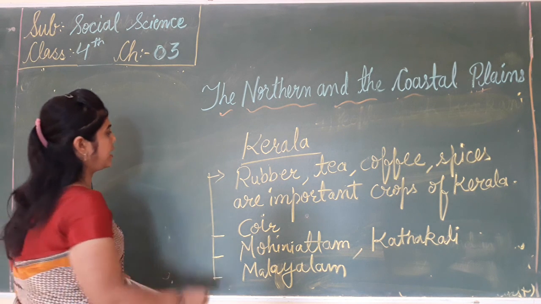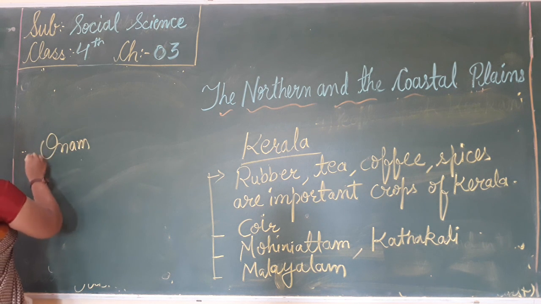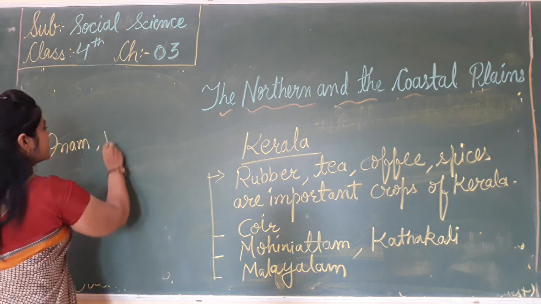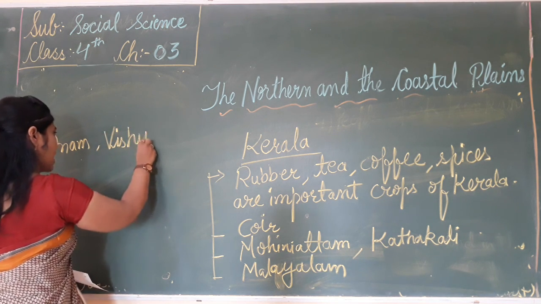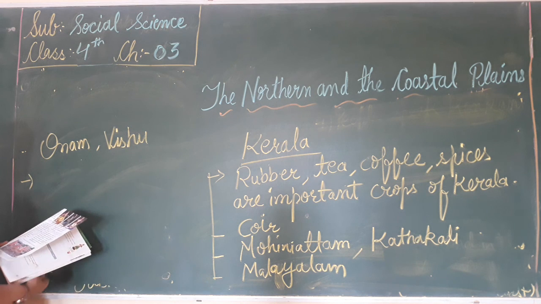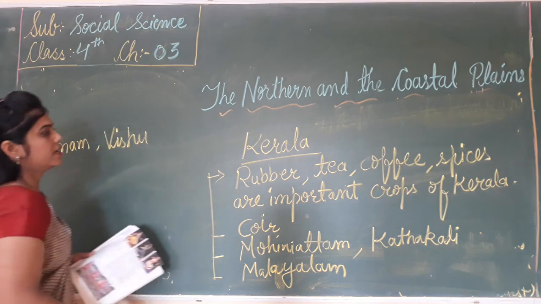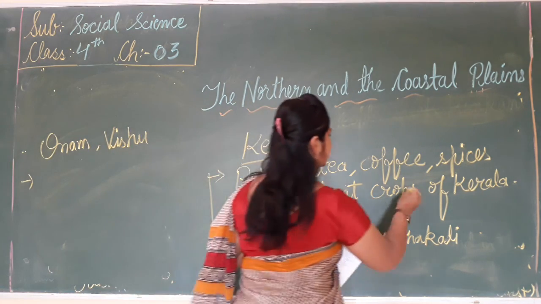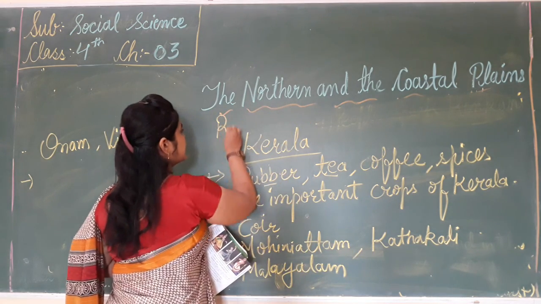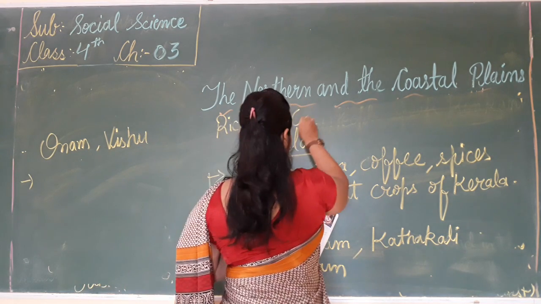And the popular festivals, that is Onam and Vishu. Onam and Vishu are popular festivals. Famous crops that are grown are rubber, tea, coffee, spices and rice and coconut.